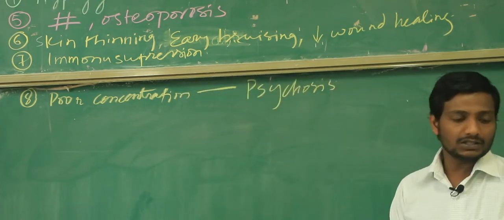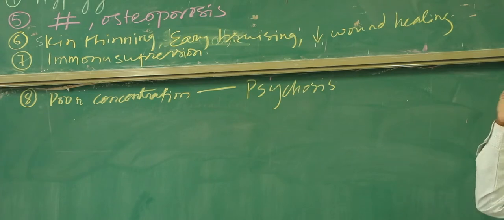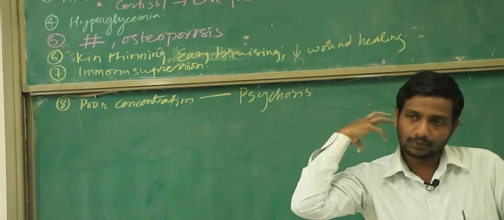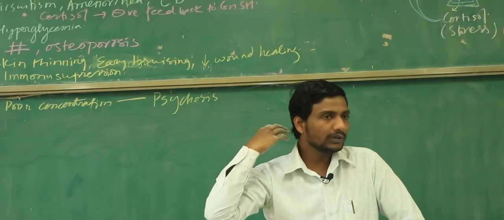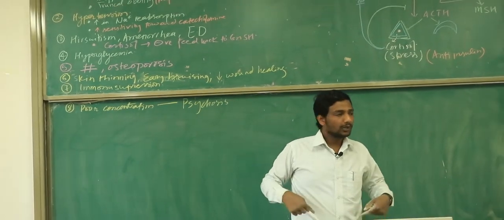So these are the 8 common features of Cushing syndrome. Let's try to understand them one by one. What is the most common feature of Cushing syndrome? Fat redistribution. What is there in the face? Moon face; in the neck, buffalo hump; and in the truncal obesity, with which striae? Purple striae.